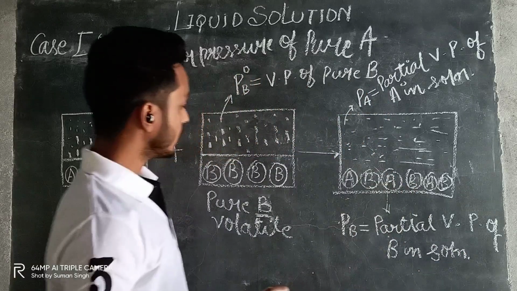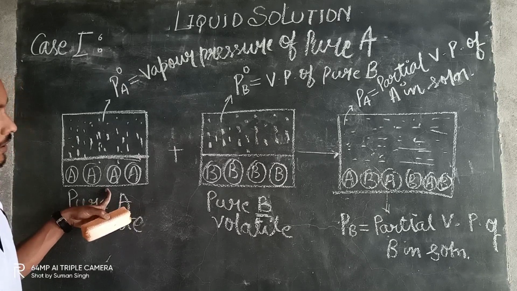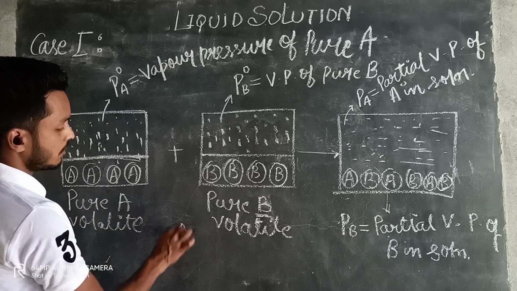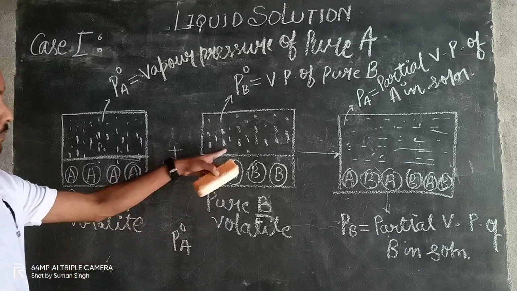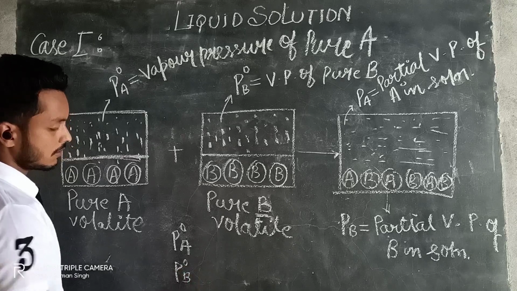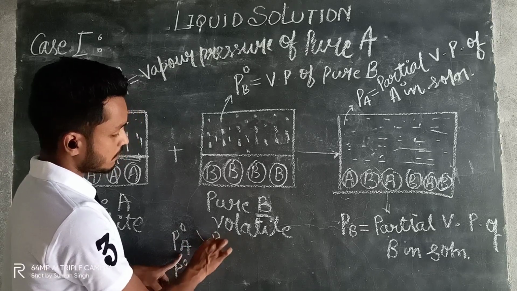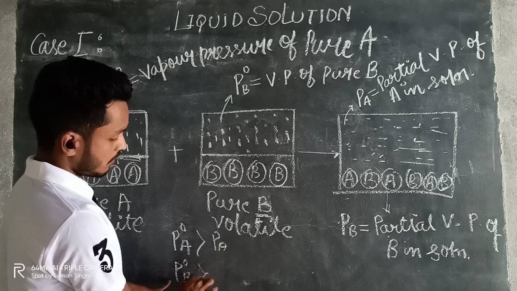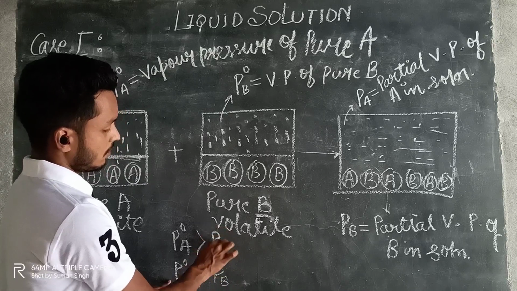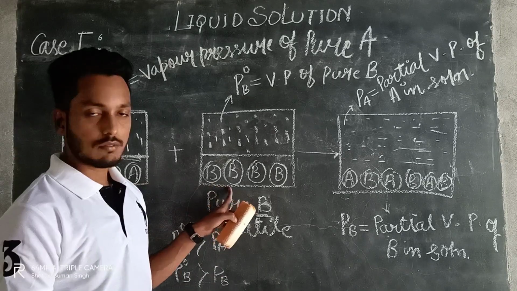Okay. Now one more thing which you have to keep in mind, that when only A was there, the pressure was P naught A, right? And in case of B, it was P naught B. So always remember that this P naught A will be greater than this PA, and this P naught B will be greater than this PB. Why? I will discuss about this, okay? Just see, here only A was there, and in this case only B was there.